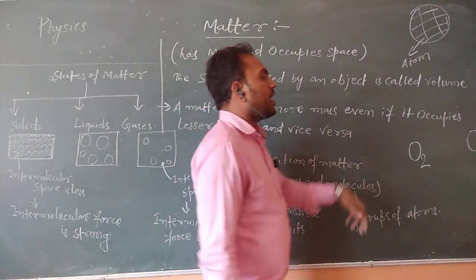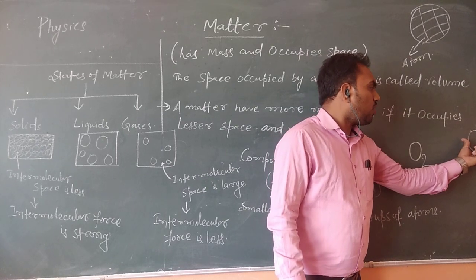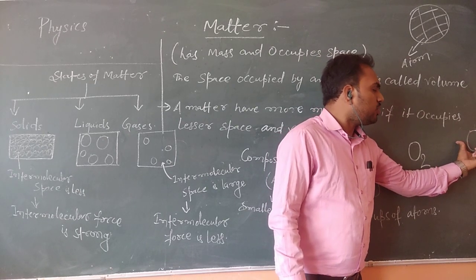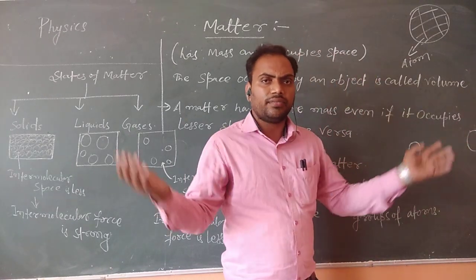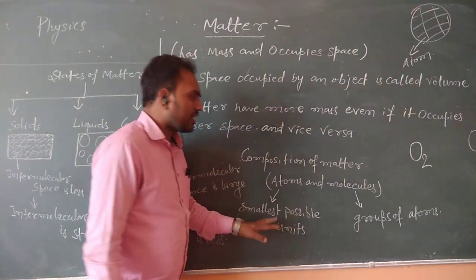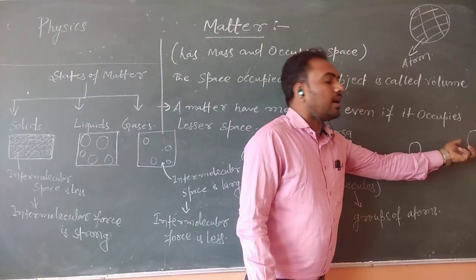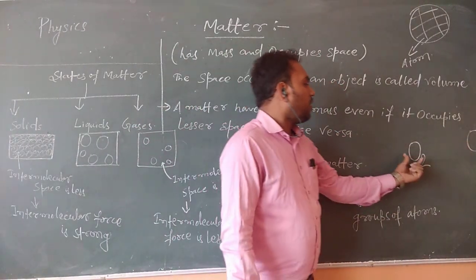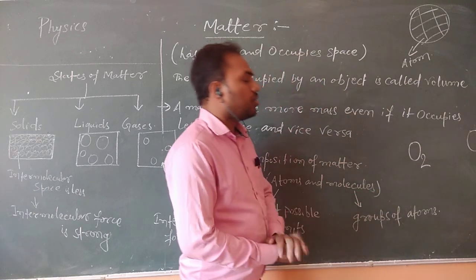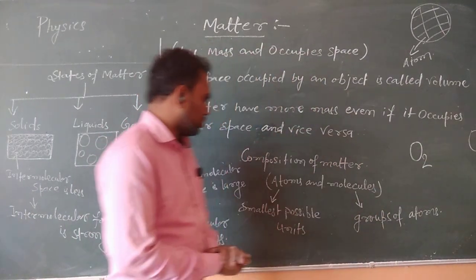If we take an example, simply O means oxygen. Is it possible to find that O everywhere in this universe? No, because an atom does not exist independently. It will combine with another oxygen and form O2, and that is called a molecule. A group of atoms is called a molecule.